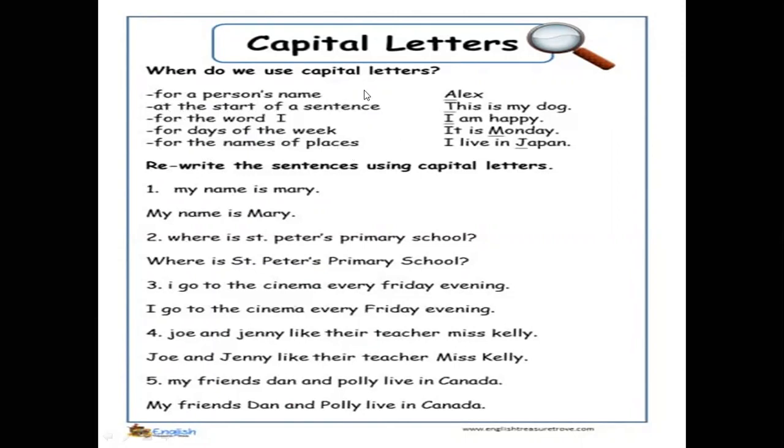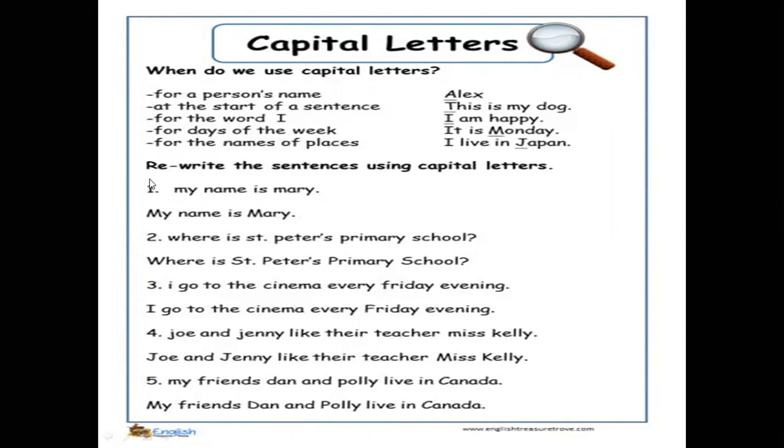Here, names like what? Alex. And here, the first letter of the sentence, this is my dog. And I as a pronoun. Here, days of the week, it is Monday. Monday is a day of the week. And here, Japan. I live in Japan. Japan is a country, so start it with a capital letter.